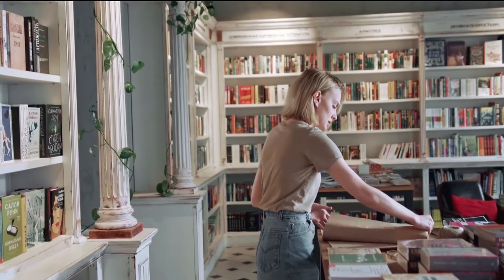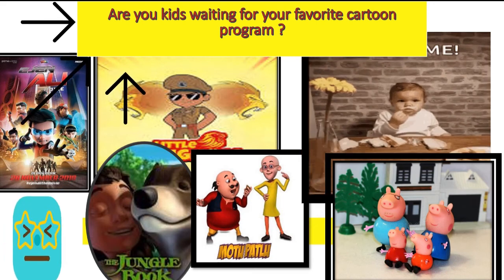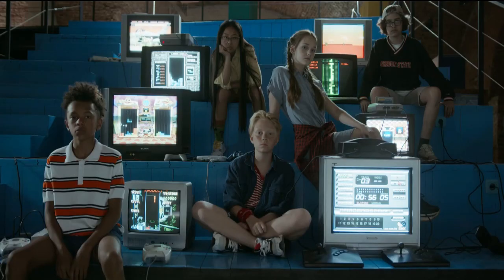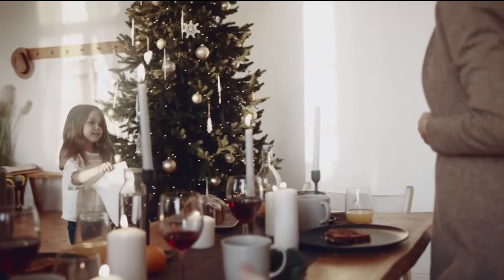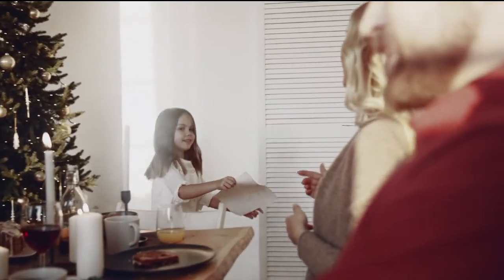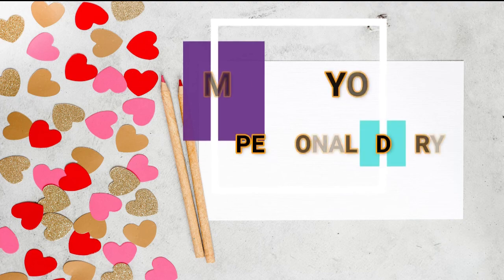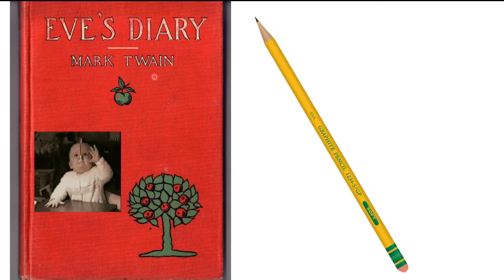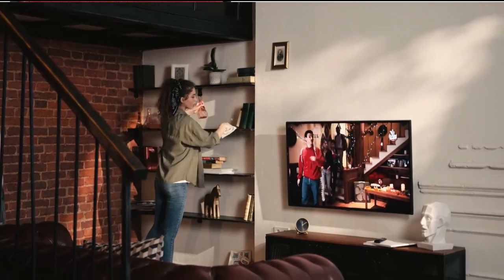You are all waiting for your favorite cartoon program on television. But kids, have you ever tried to note down at what time your favorite program comes on television? No? Then pause the video, go and ask your mother for a small favor. Ask her to give you a small diary or a notebook with a pencil, and it will be your property, kids. Write your name on that diary and write down at what time your favorite program comes on television.